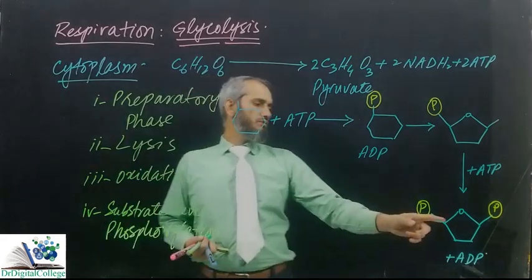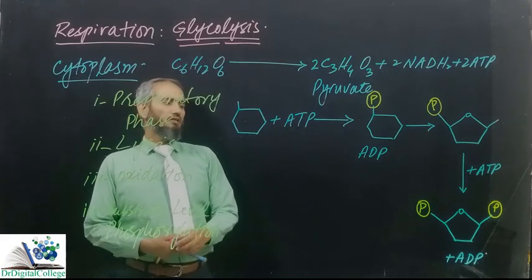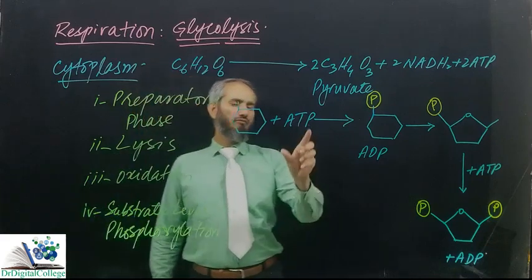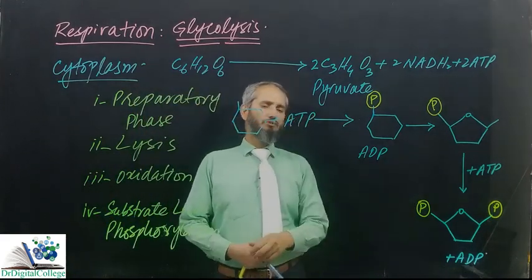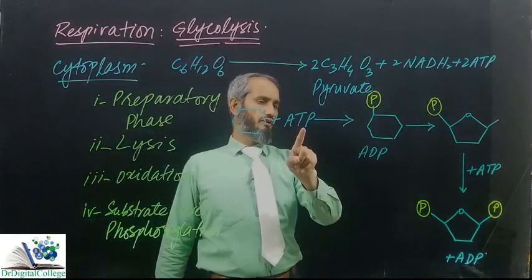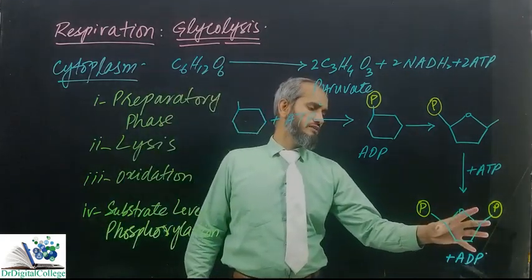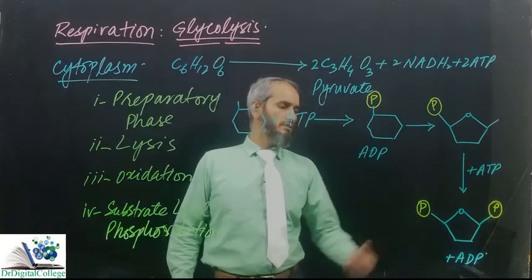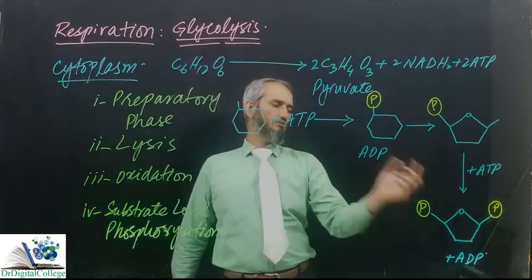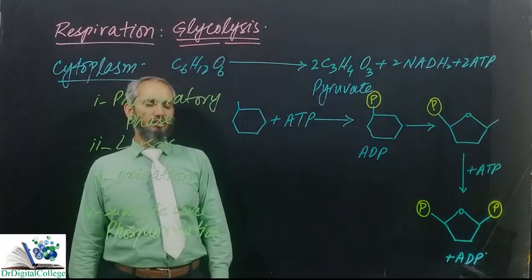Now this fructose 1,6 biphosphate is highly reactive. It's a highly unstable compound. In the preparatory stage, we have consumed 2 ATP molecules, or in other words, for 1 mole of glucose, we have consumed 2 moles of ATP, one at the first stage, one at this stage. This compound is a hexose, an isomer of glucose. Glucose is an aldohexose and this is a ketohexose. Now this will go into the next stage, called lysis.